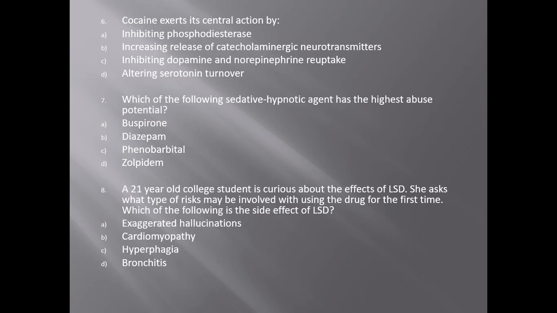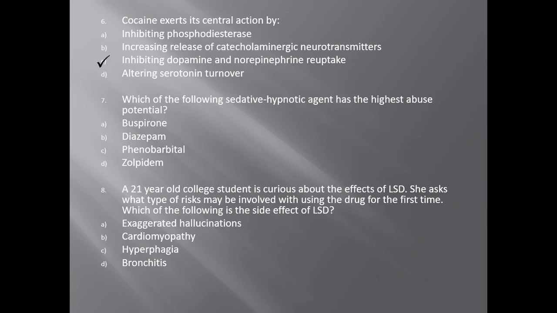Next. Cocaine exerts its central action by A. Inhibiting phosphodiesterase, B. Increasing release of catecholinergic neurotransmitters, C. Inhibiting dopamine and norepinephrine reuptake, and D is altering serotonin turnover. The answer is C. Drugs of abuse can alter the normal communication processes in the brain. Cocaine acts by binding to the dopamine transporter, blocking the removal of dopamine from the synapse. Dopamine then accumulates in the synapse to produce an amplified signal causing euphoria.